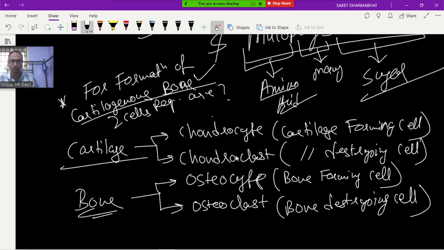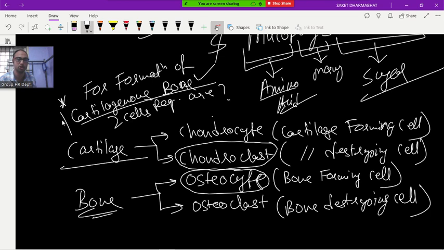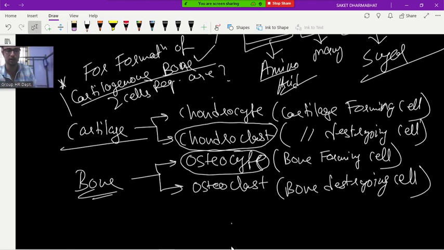For that we require chondroclast cell as well as osteocyte cell. These are the two cells required for the formation of cartilaginous bone. Why? Chondroclast will destroy the cartilage and osteocyte will convert that destroyed cartilage into bone. Clear or not? Yes, sir. When a cartilage is destroyed, then only it will convert into bone, no?